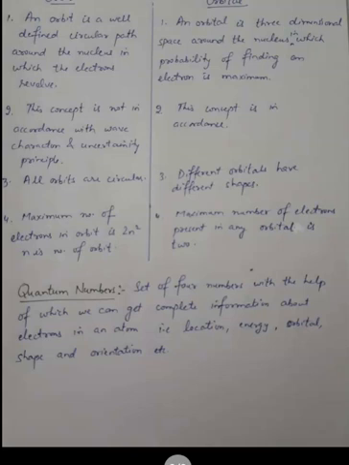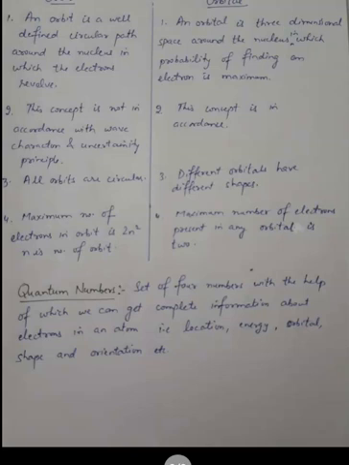Now we will study a very important topic of this chapter: quantum numbers. I will tell you the definition of quantum numbers, then in the next lecture we will study them in detail. Quantum numbers are a set of 4 numbers from which we get complete information about an electron in an atom.